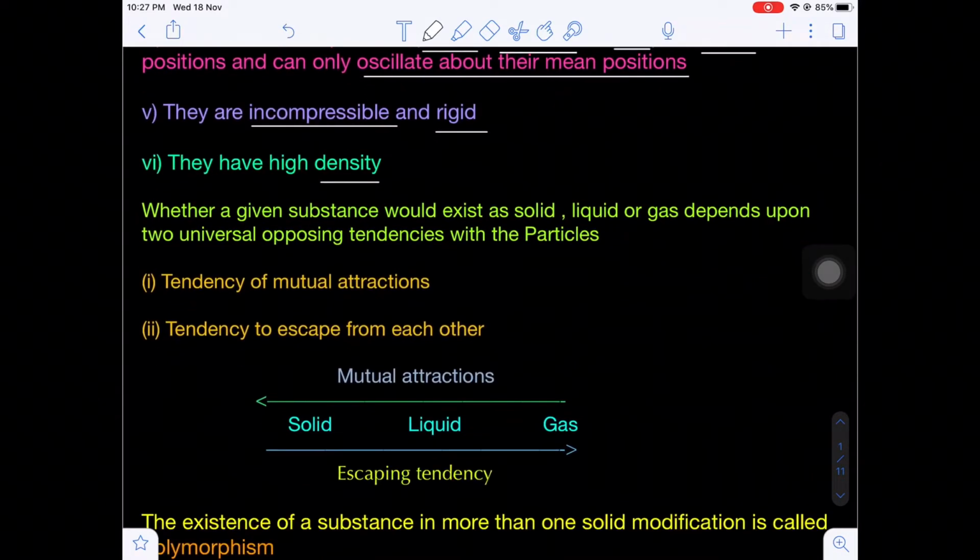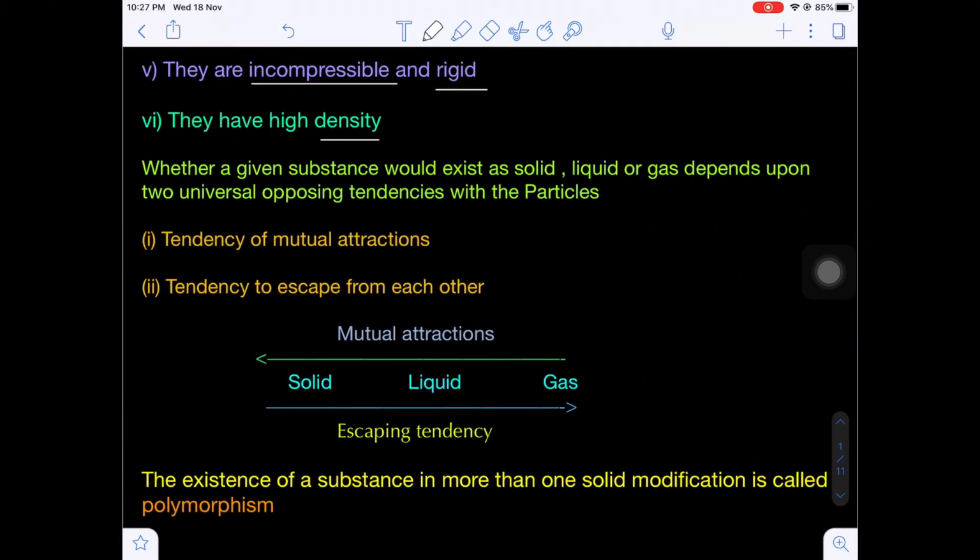Now whether a given substance would exist as a solid, liquid or a gas will depend upon two factors. The first factor will be the mutual attractive forces and the second factor will be the tendency to escape. So these are the two important opposing tendencies.